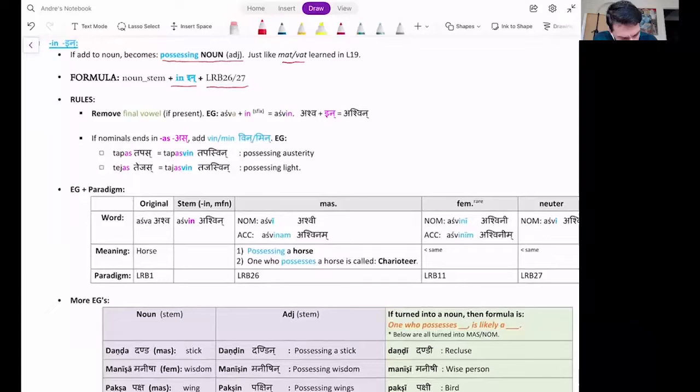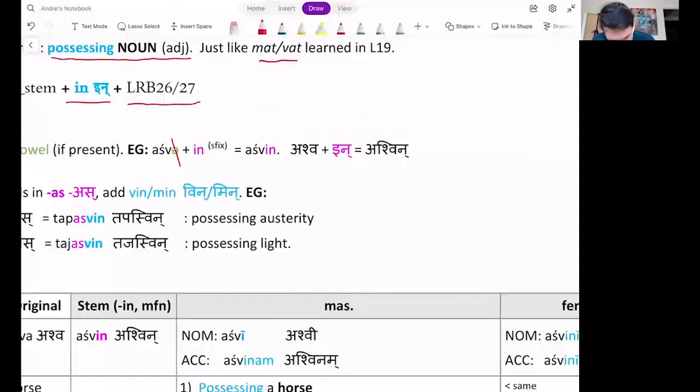And there's a few rules. Remove the final vowel. For example, ashwa, you just remove that a there. You can't really show it in the Devanagari. So ashwin, right? Ashv, and then ashvin. What about bala? How would you do this, Bindu? So the a is removed. Yeah. So it becomes bal. And then you add the -in. So balin. Yeah, balin, good.